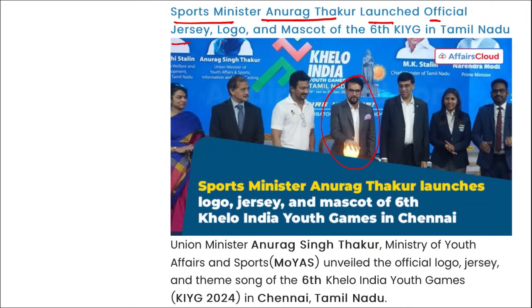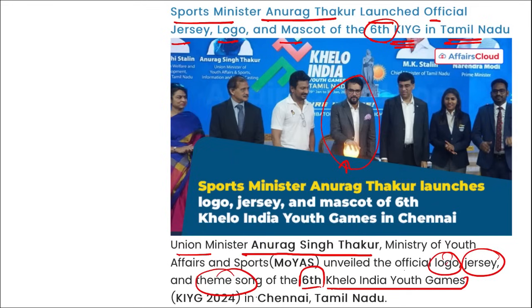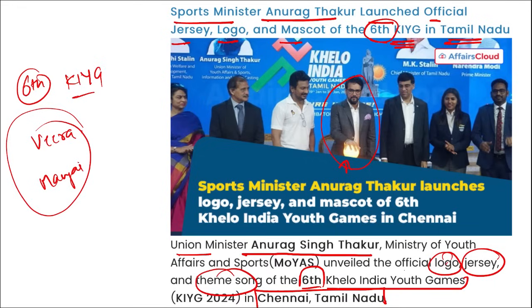Moving on. Next, Sports Minister Anurag Singh Thakur, as you can see him in the picture here, has launched the official jersey, logo and mascot of the 6th Khelo India Youth Games in Tamil Nadu. The official logo, jersey and theme song of the 6th edition will be held in Chennai, Tamil Nadu. The mascot was named Veera Mangai, right?